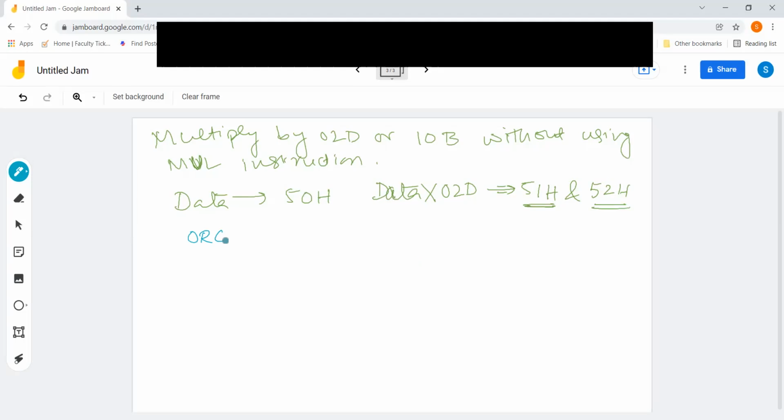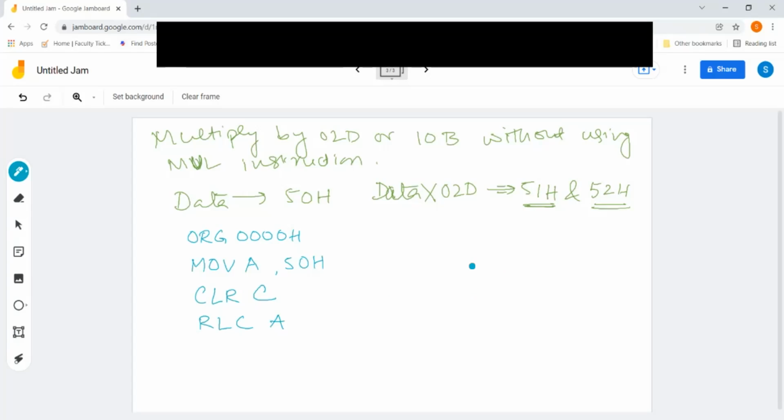Initially, we are going to initialize the origin. You can take it as any location. I am using 000 hex. It is your choice. Then this is an assembler directive. Please remember that. That is not an instruction. Accumulator, I am going to put the data that I am going to multiply with. Then, because I am going to use the carry flag, that's why I'm clearing it first. Then I'm going to use RLC A.